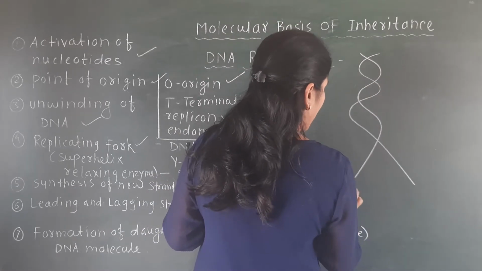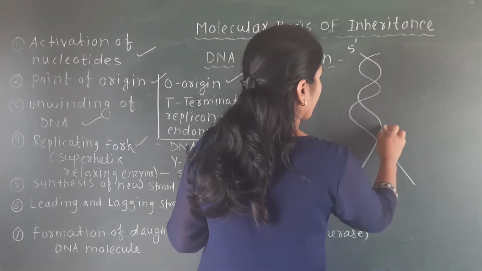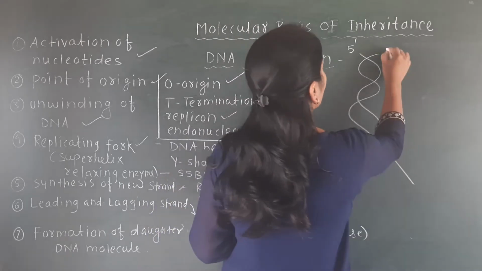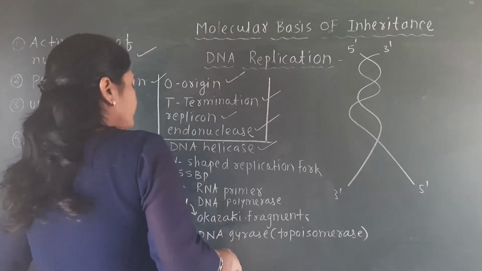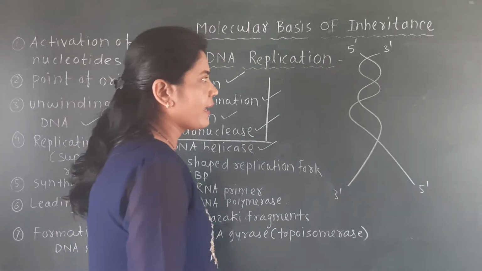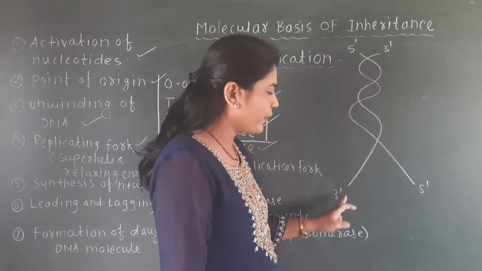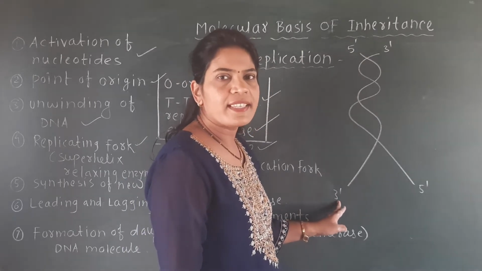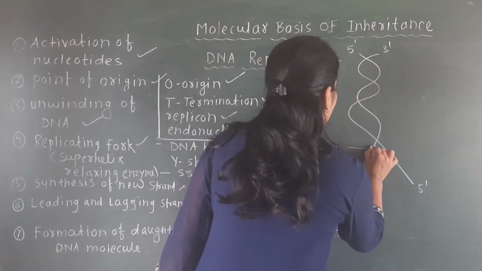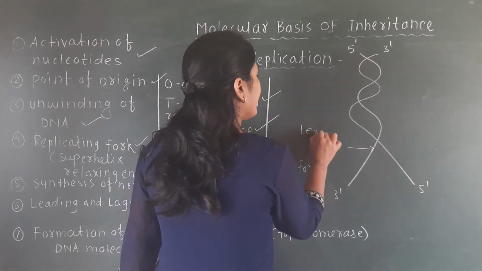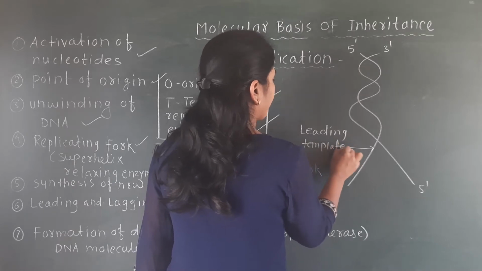If we label it 5 prime to 3 prime, and this one is 3 prime to 5 prime. In this diagram, the DNA strand which has the 3 prime end free is labeled as the leading template.